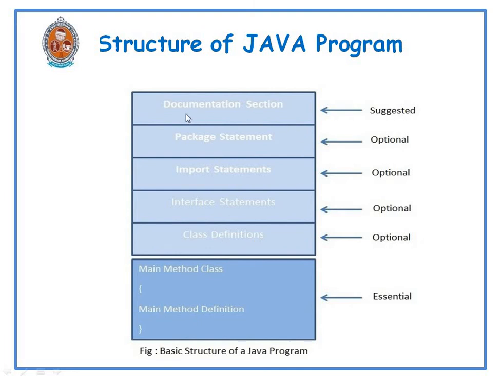Coming to the first one, that is the document section. The document section consists of a set of comment lines. In order to give a name to our program, we write the name of the program in comment lines, and those comment lines are written inside the document section. It is a suggested one. After that we have a package statement. It is an optional one.